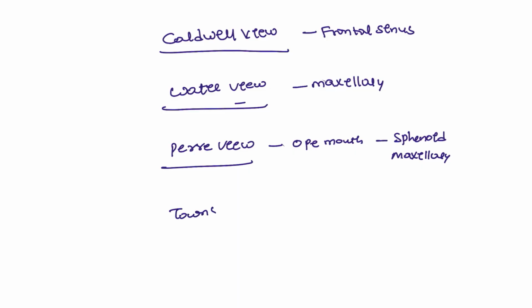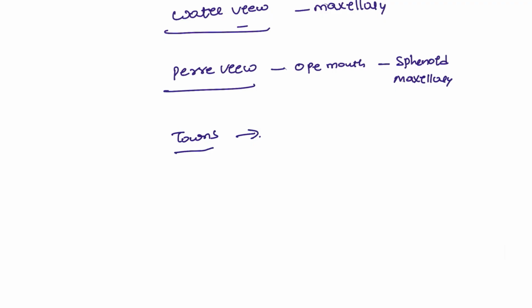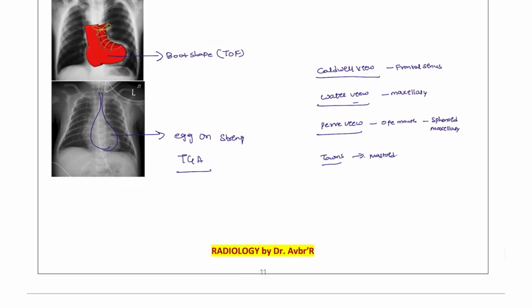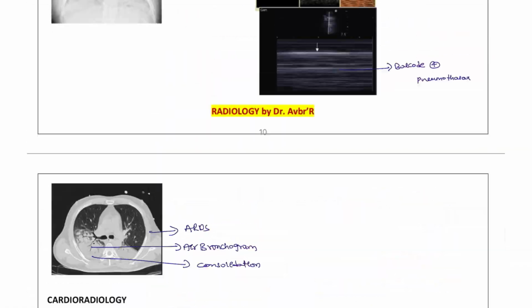Towne's view. This is for the petrous bone. Petrous bone we can look at here, and also the mastoid. Mastoid air cells are also visualized here. So these are the important points about radiology and the important PYQ signs that we have discussed here.